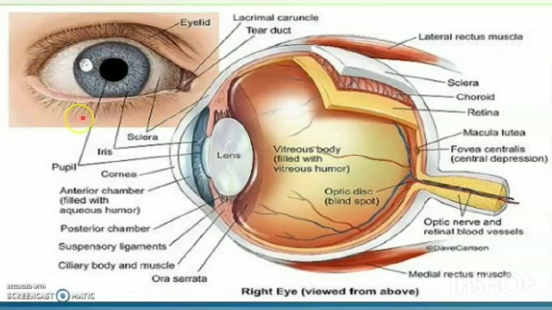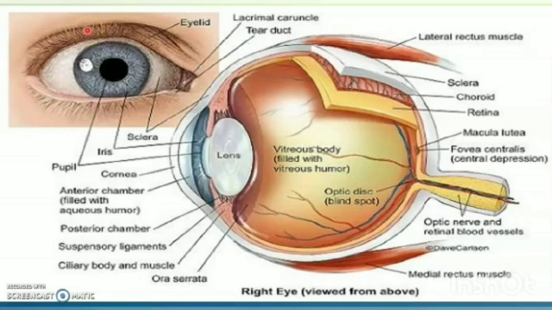Here is the tear gland or lacrimal gland that produces tears that keep our eyes moistened and keep dirt and dust away from the eye. And outside of the eye we have the eyebrow that prevents sweat from dripping directly into the eyes. So these are a few external structures that give protection to the eye.